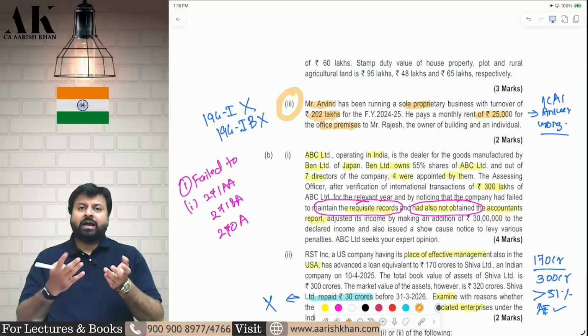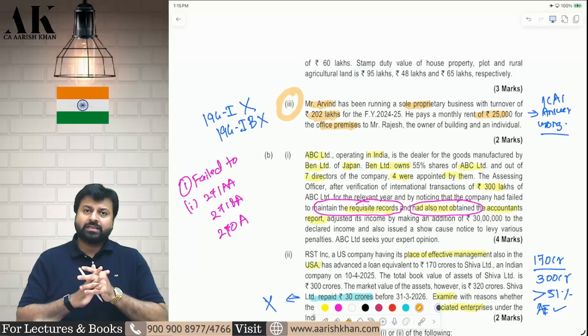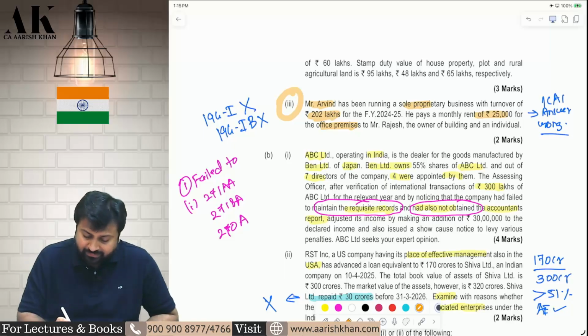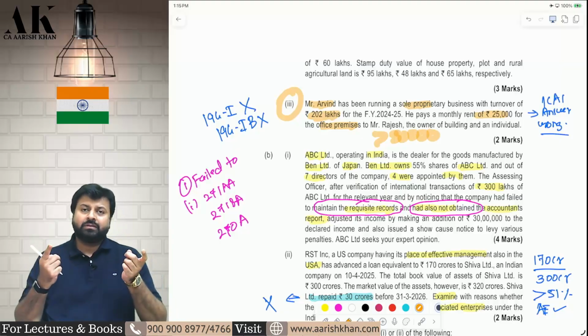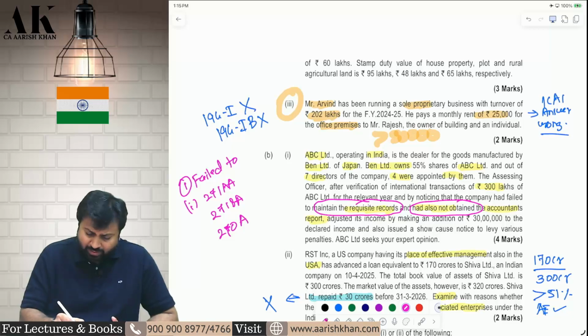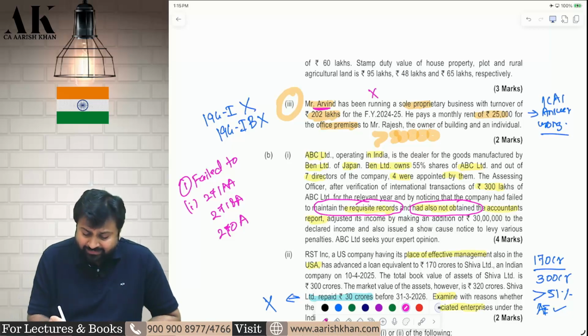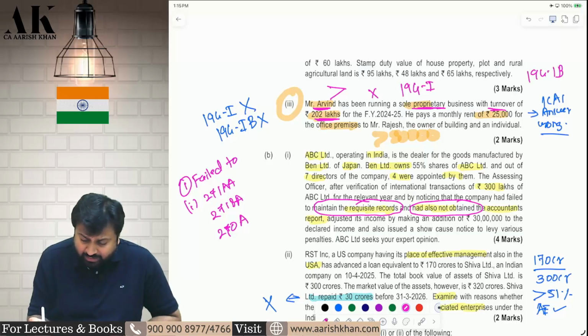So whether 194I will apply? 194I will not apply in this case. Why? Because the rent amount does not exceed 50,000 rupees per month. For this, only 194I will apply. 194IB is not applicable in this case. Why? Because Mr. Arvind is an individual doing a business, and his last year turnover is more than 1 crore rupees. Therefore, only 194I is applicable. The question of 194IB does not arise here.